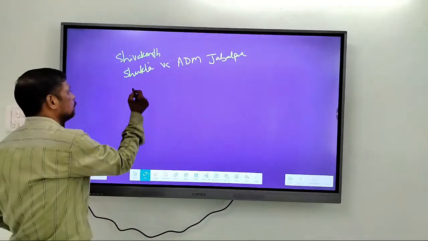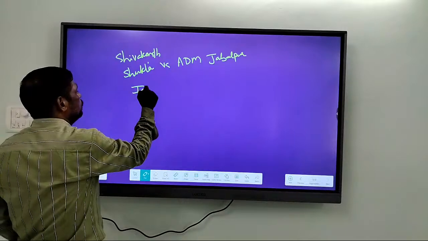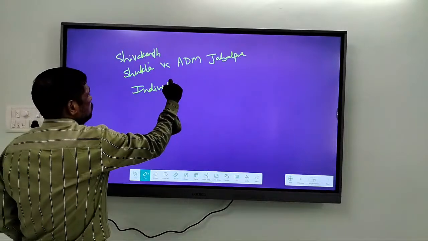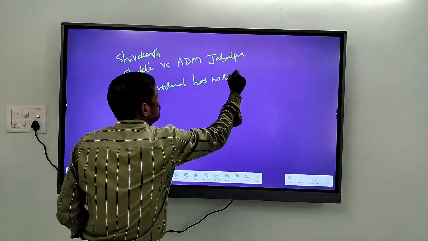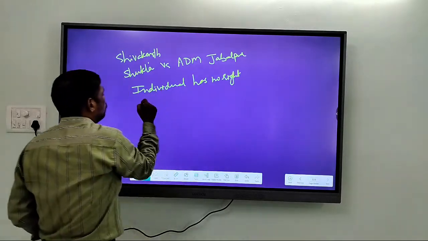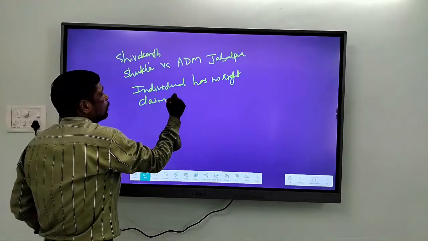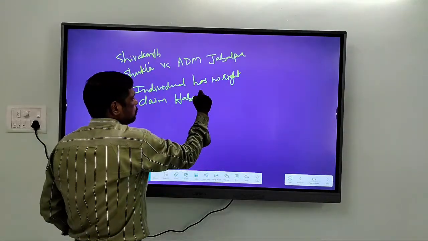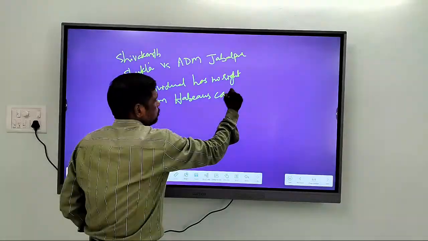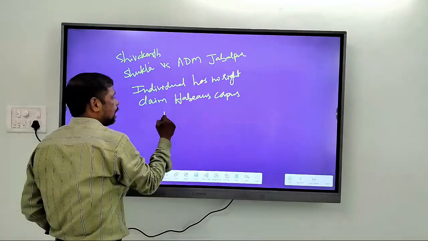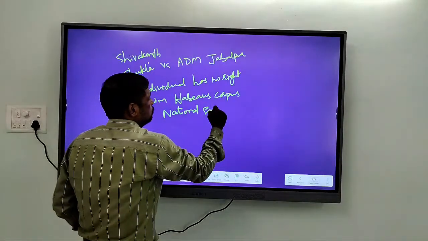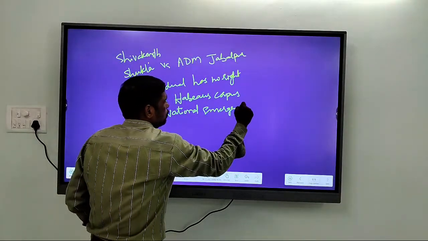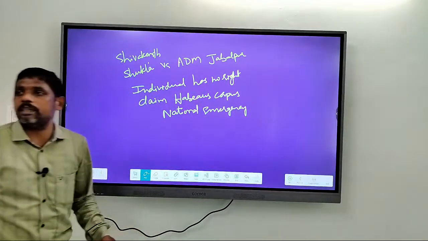The Supreme Court held that the individual has no right to claim habeas corpus when a national emergency is imposed.